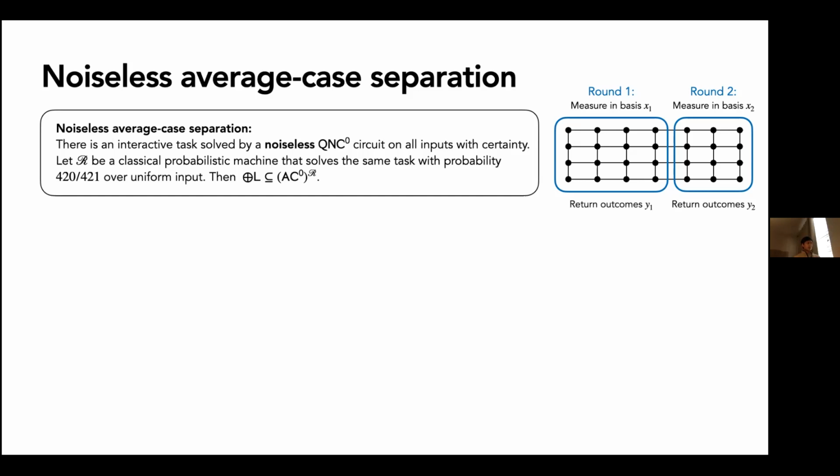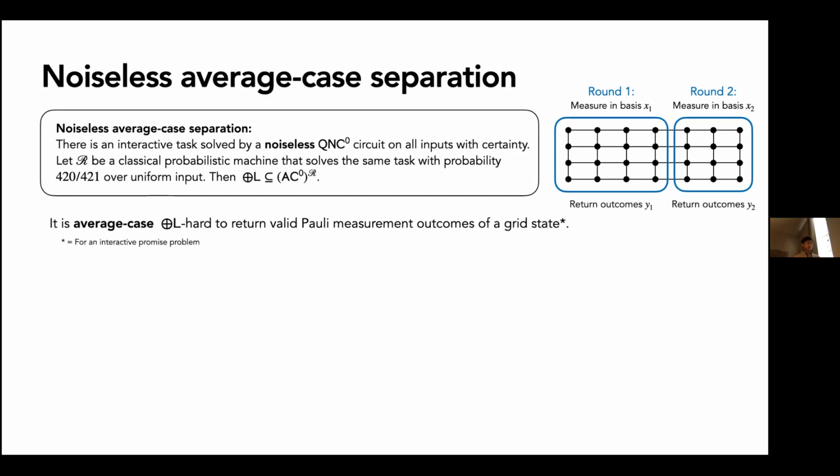So this task is also very hard for a classical circuit. It can do no better than 420 over 421. Again, there's one slight caveat here, in that this is actually a promise problem. So it's not that you get any Pauli measurements in the first round and any Pauli measurements in the second round. There's a well-defined promise set of possible Pauli measurements that we give in the protocol. But I'm going to ignore that for now.